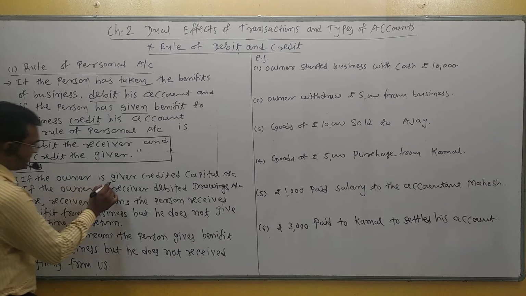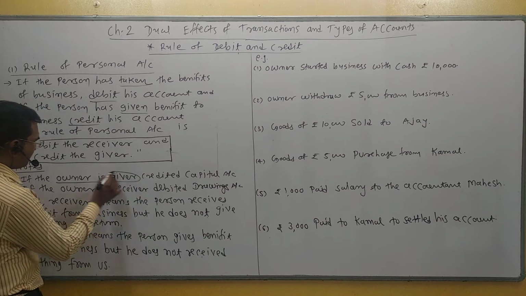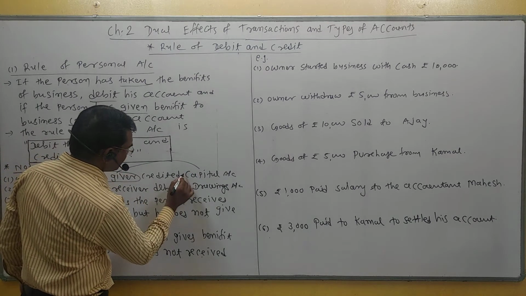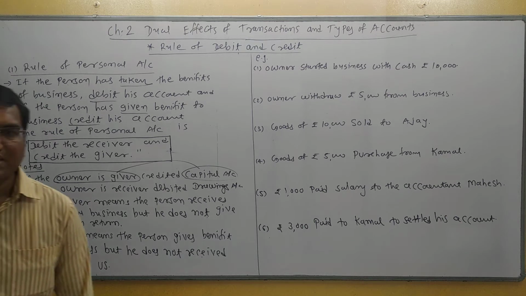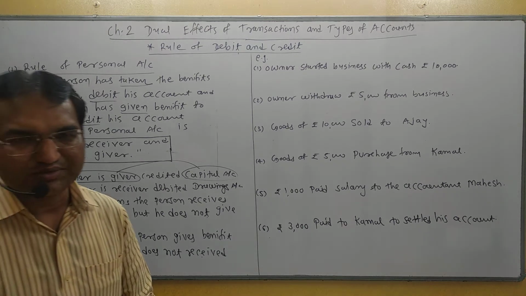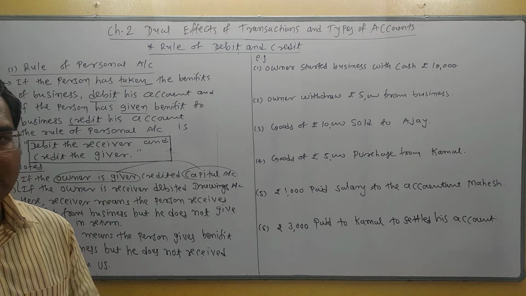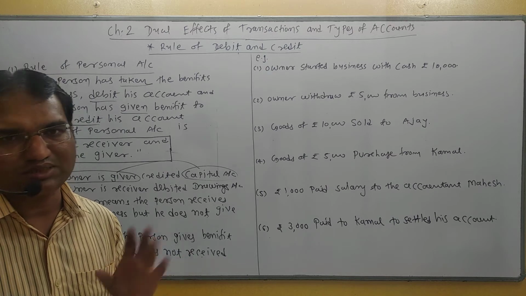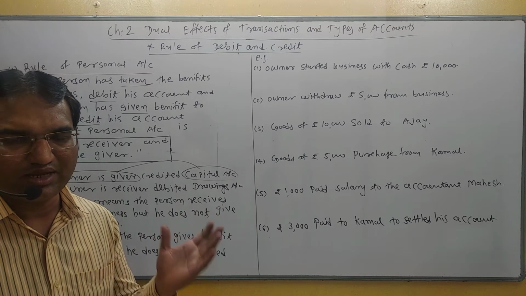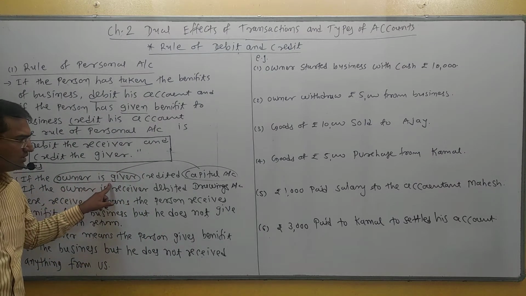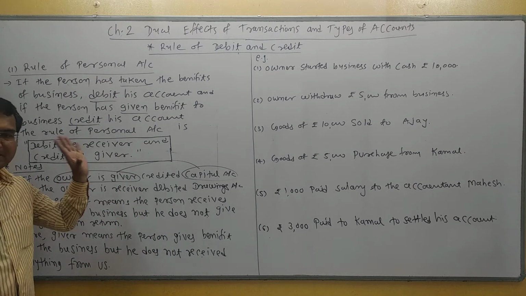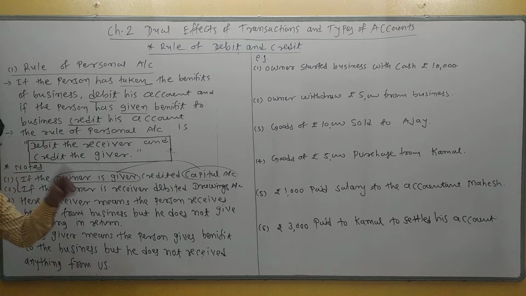If the owner is giver, credit his capital account. Remember that. If any person is receiver, then debit the person account, the name of the person, right? Any name of person. But if the owner is giver, credit capital account, not owner account.